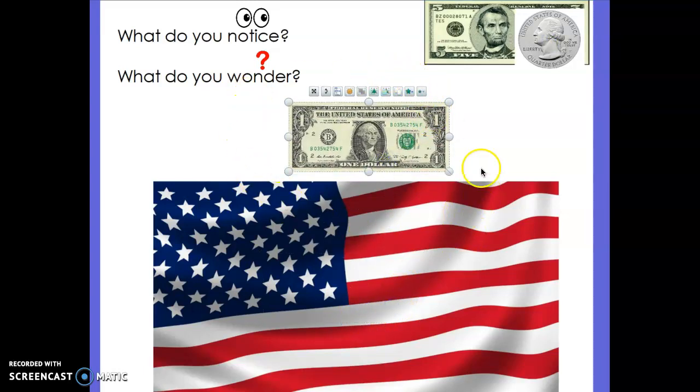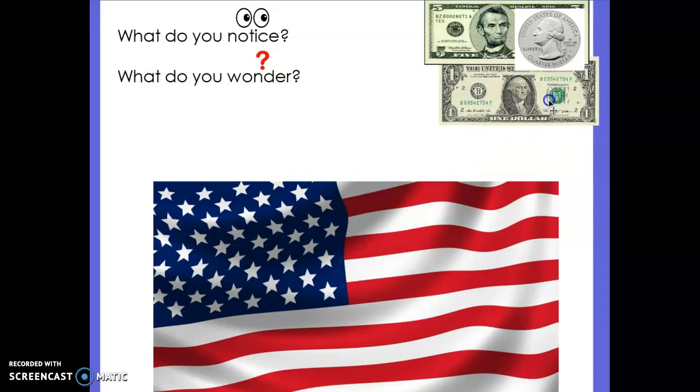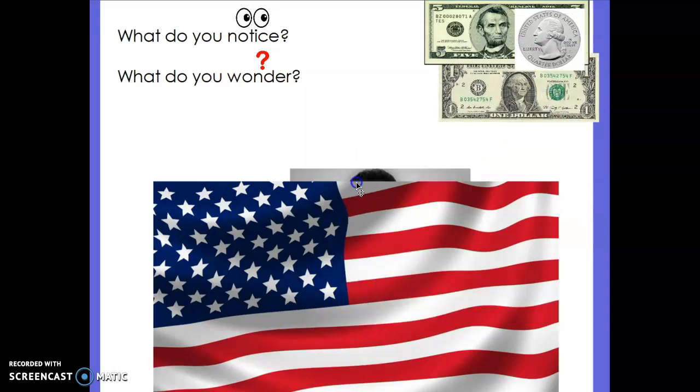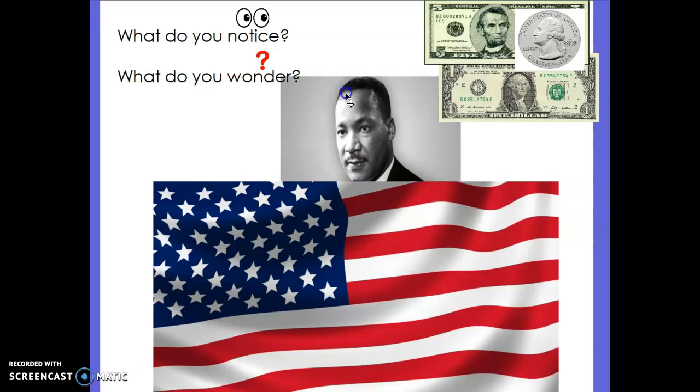What do you notice about this picture? And what do you wonder? I wonder why George Washington is on the $1 bill. What do you notice about this picture? And what do you wonder? I wonder why are we looking at a picture of Dr. Martin Luther King Jr.?